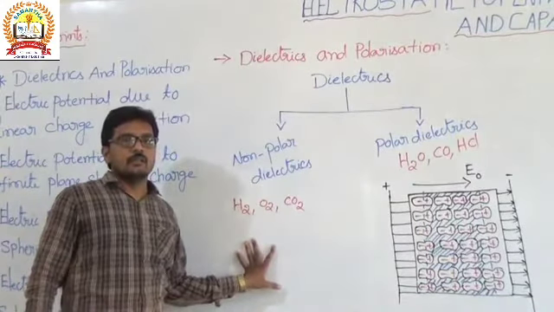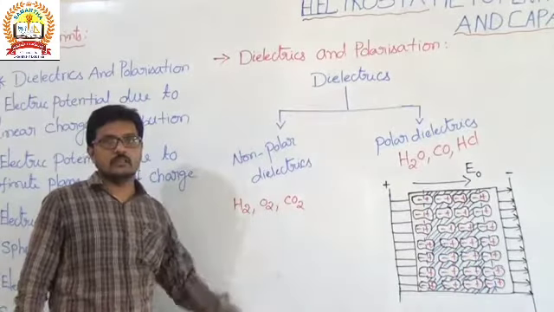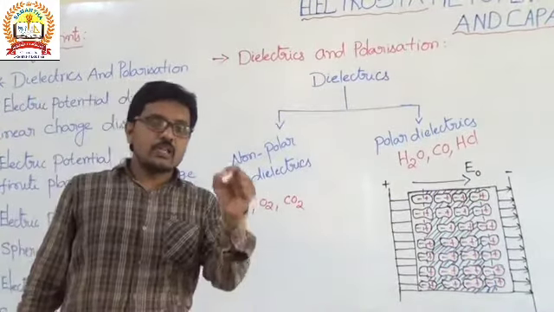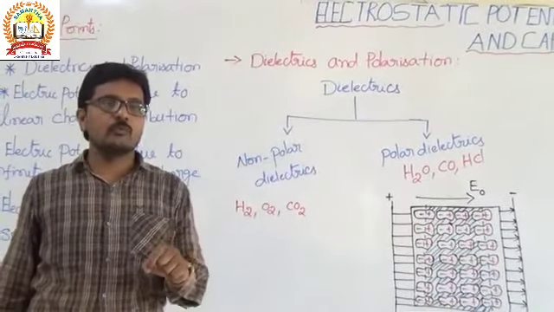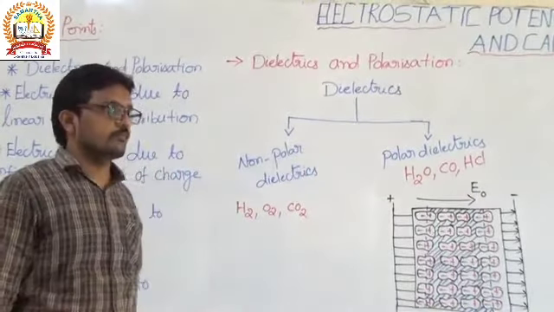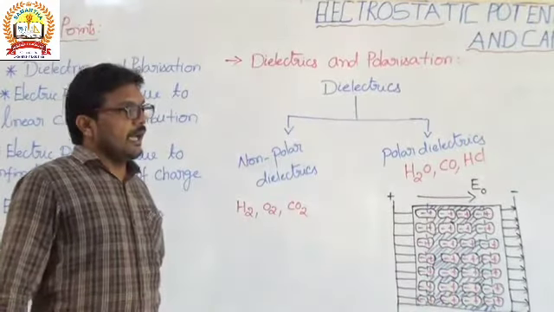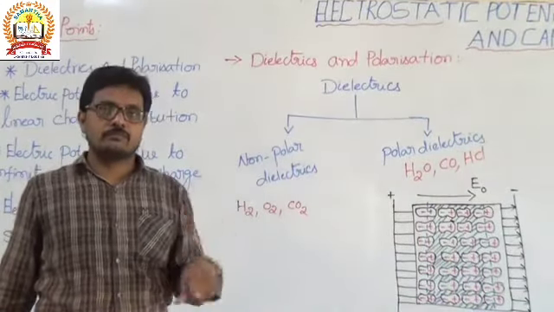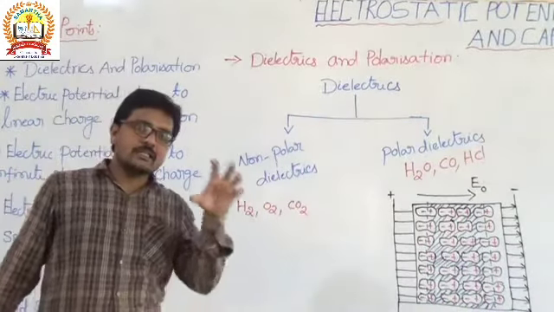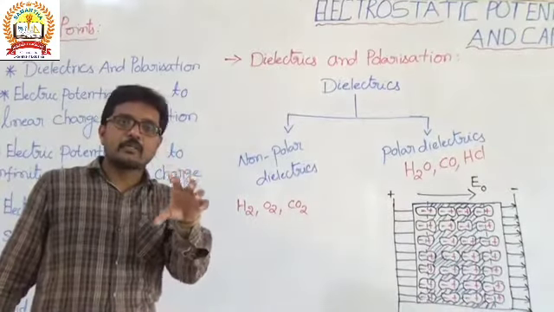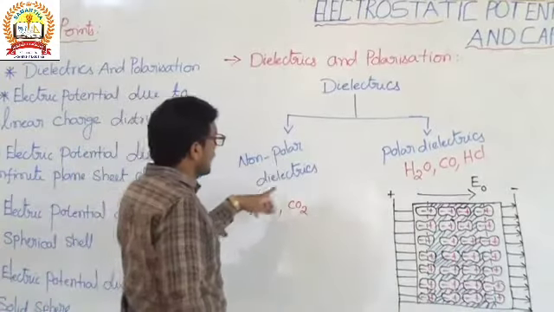In that atom, the central nucleus has a positive charge surrounded by electrons, and those electrons are tightly bound to the nucleus. They can't move from their position. They are strongly bound to the nucleus, and the positive charge and the negative charge are concentrated at a particular point in certain substances, and those we call non-polar dielectric substances.